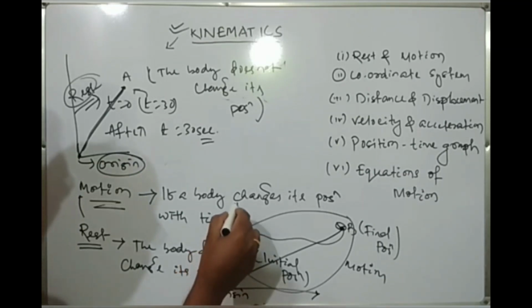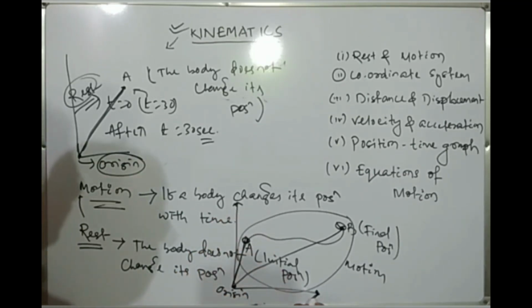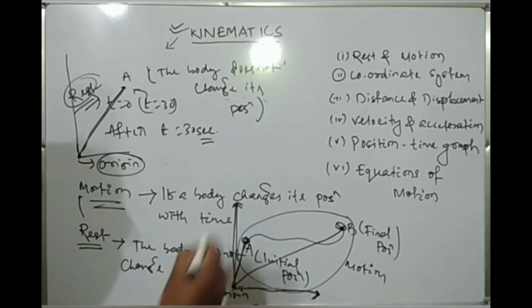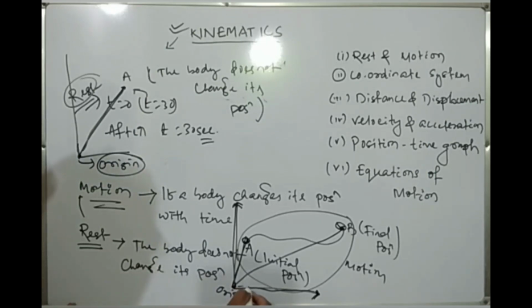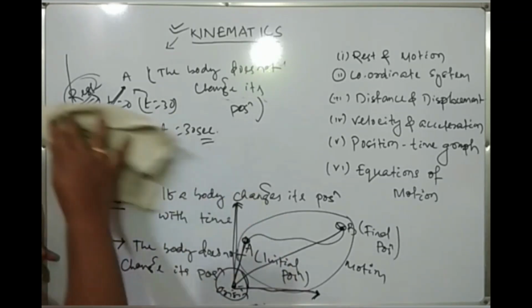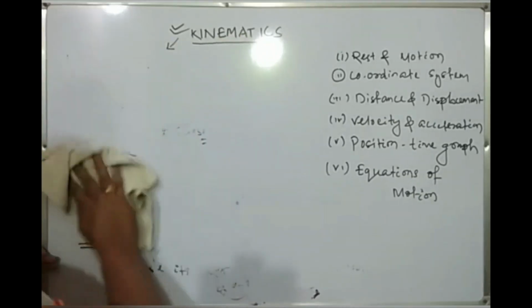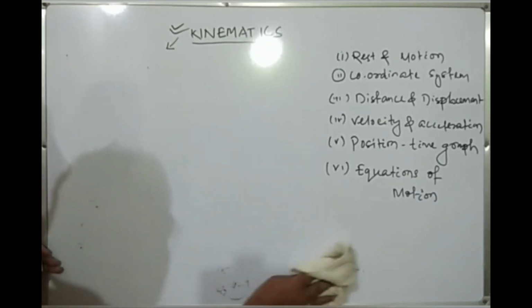Okay, and this system of coordinate axes, these are called our axes. This system of axes along with the origin is known as a frame of reference. So a frame of reference looks like this.